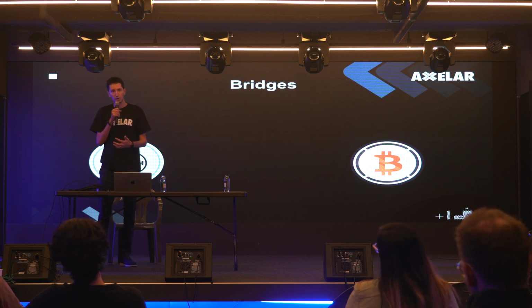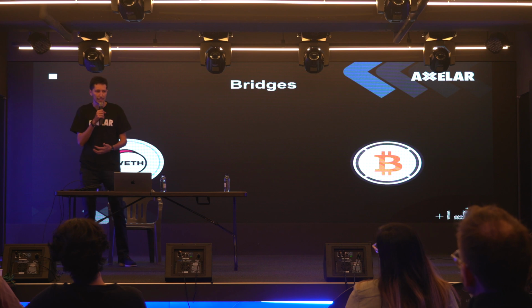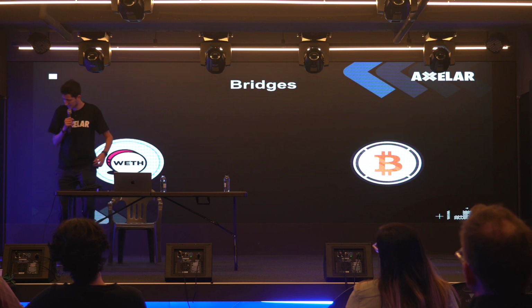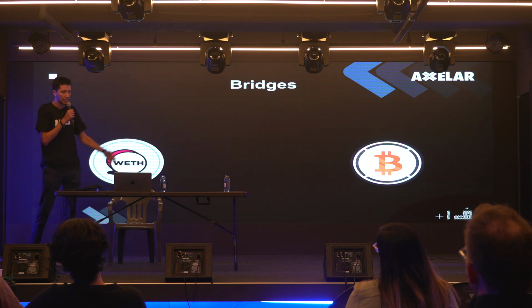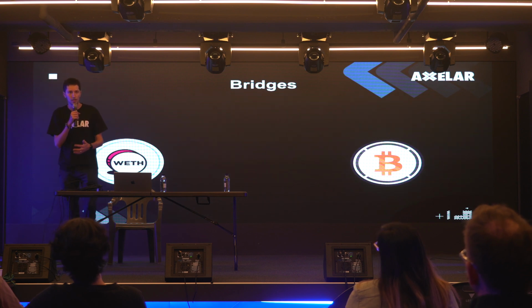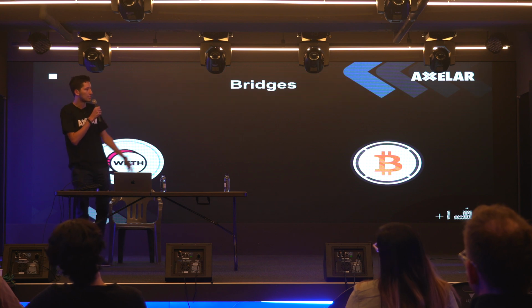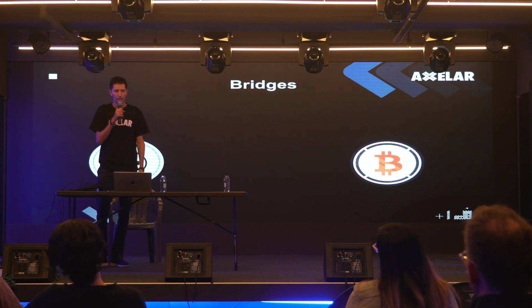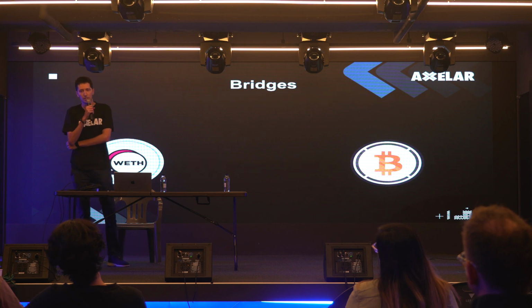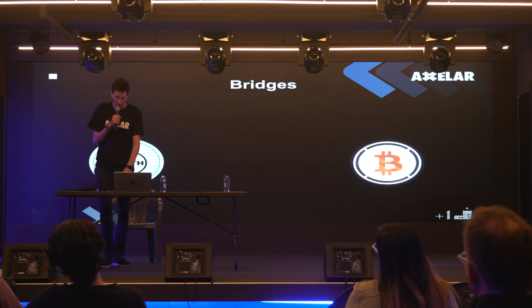And what we saw with pairwise bridges is the use of wrapped assets like WETH, sorry, you guys can't see, WETH or WBTC. And these are wrapped versions of assets which basically hold the same value of the token that they're wrapping. So one WETH is equal to one Ethereum in dollar value, one WBTC is equal to one Bitcoin in dollar value. And many of these bridges were using something called multi-sig contracts.